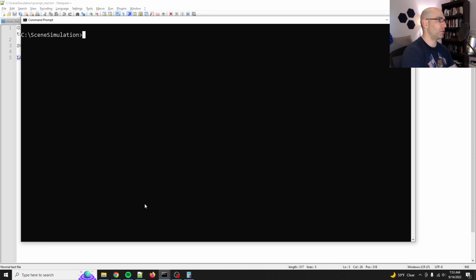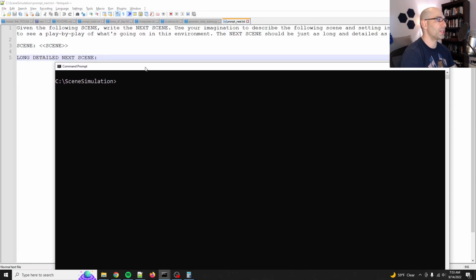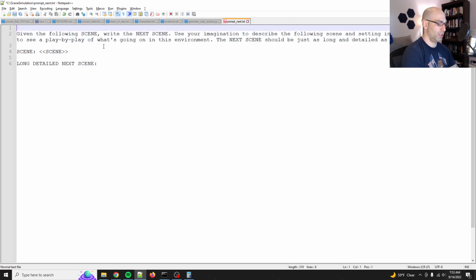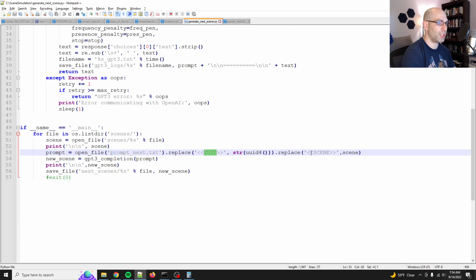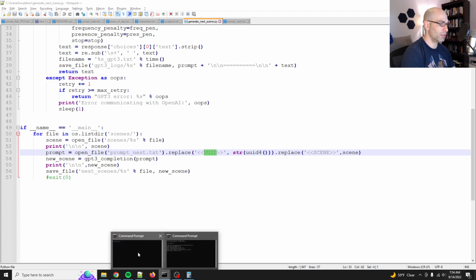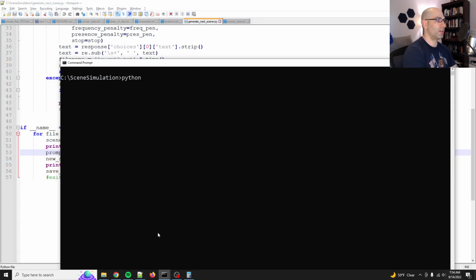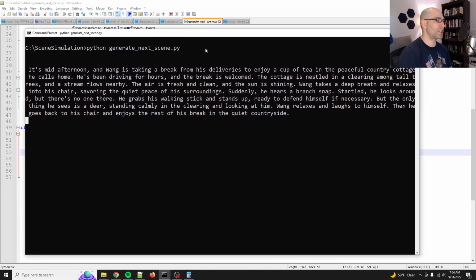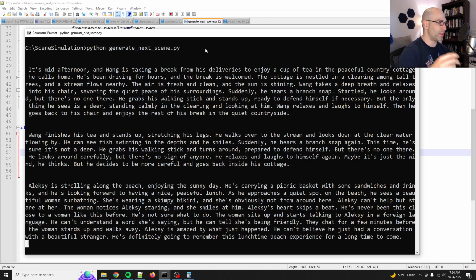So we'll come back here and do, let's see. Oh, actually, I know what I need to add. Do UUID. I think that's in here. Yeah, generate next scene. Yep, UUID. Scene. Okay, so then we will hit play. Python generate next scene. And so what this is going to do is generate two scenes in sequence. Yep, okay, stretching his legs, he walks over the stream and looks down.